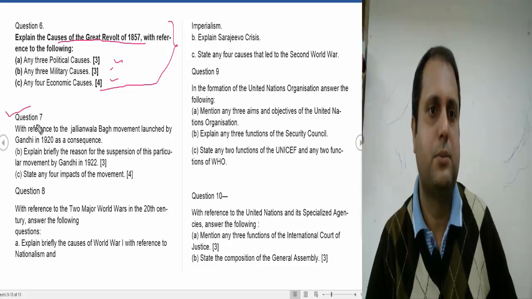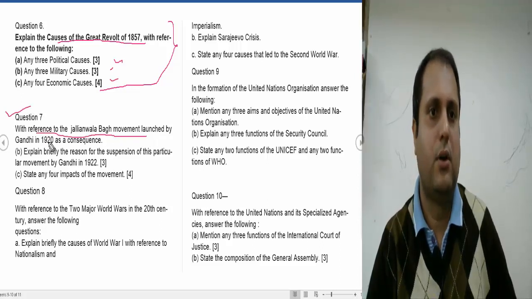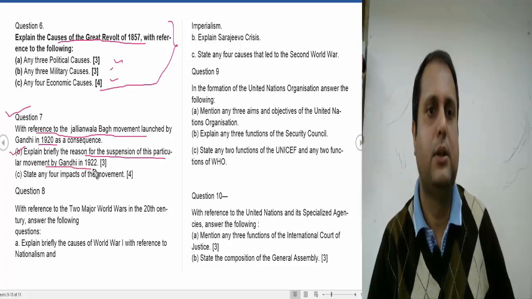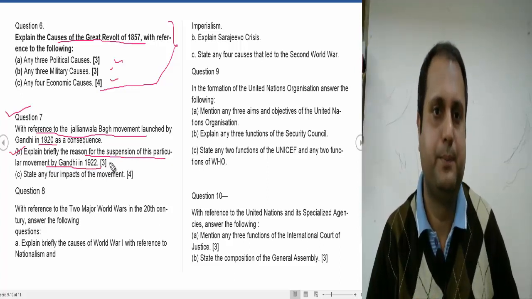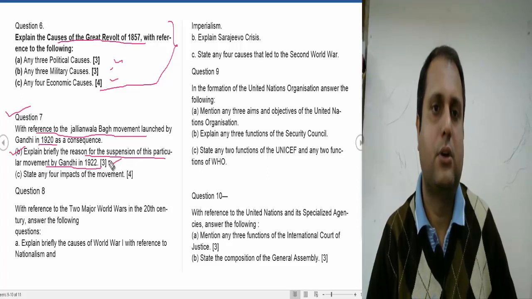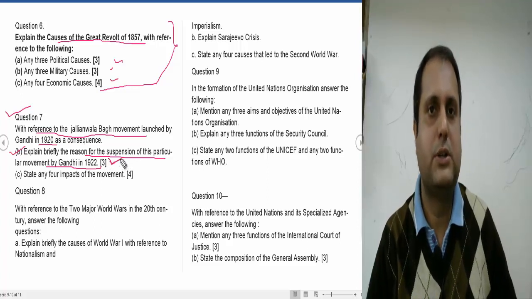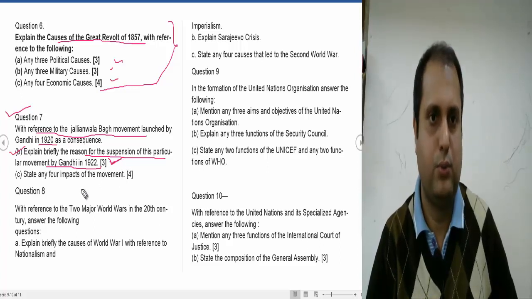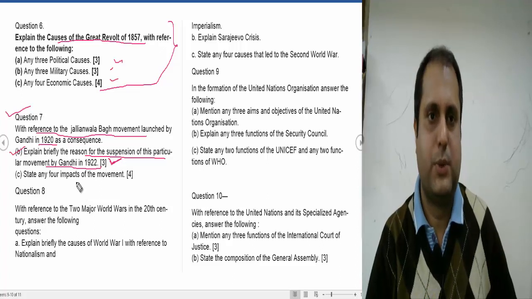Now next is question number 7. With reference to the non-cooperation movement of 1920, explain briefly the reason for the suspension of the movement by Gandhi in 1922. Why was this movement suspended? Because of the Chauri Chaura incident of 1922, it was suspended.